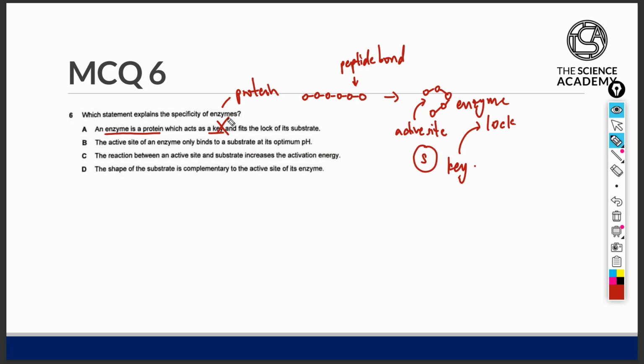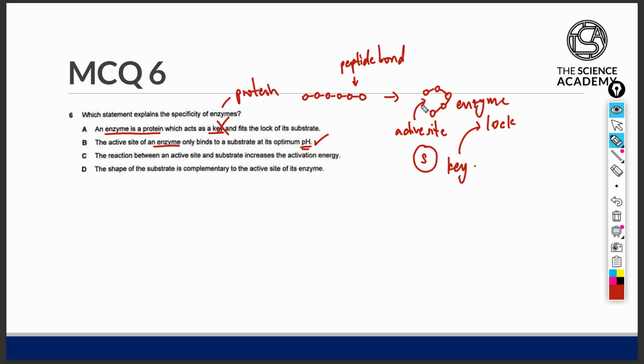Statement B states that the active site of an enzyme only binds to a substrate at its optimum pH. This is true to a certain extent. The enzyme will have a specific 3D conformation, but this conformation will change due to the unfolding of this structure at pH levels that are far away, or extreme pH levels, very different from its optimum pH. However, at pH level that is relatively close to this optimum pH, the active site can still allow the substrate